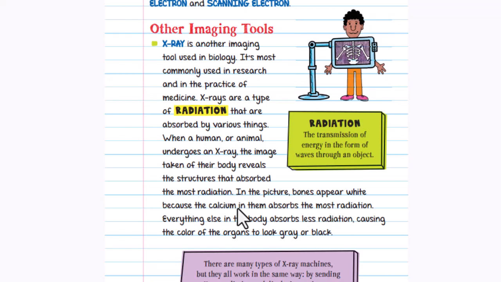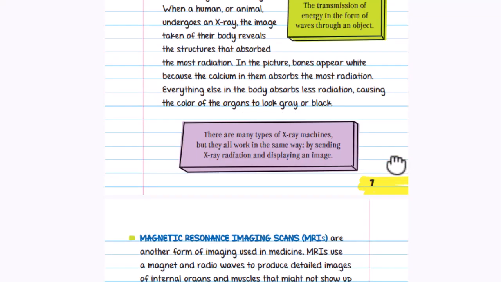Bones appear white because the calcium in them absorbs the most radiation. Everything else in the body absorbs less radiation, causing the organs to look gray or black. Radiation is the transmission of energy in the form of waves through an object.